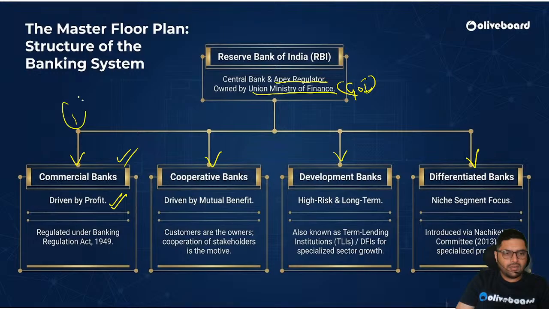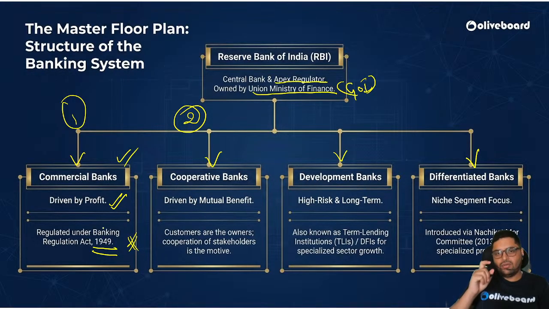So, first is commercial banks, then we have cooperative banks. Commercial banks are driven by profit and they are regulated under Banking Regulation Act 1949. To regulate and give a structure to banking system, they brought a Banking Regulation Act in 1949. This governs the commercial banks. Then there are cooperative banks.